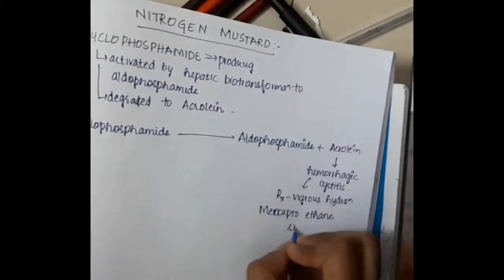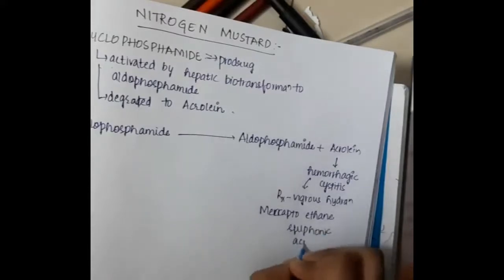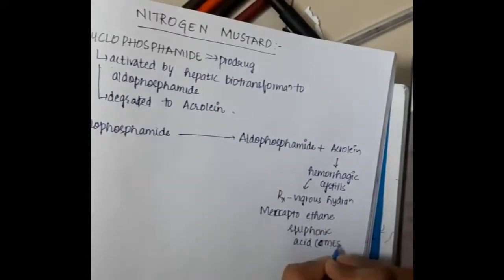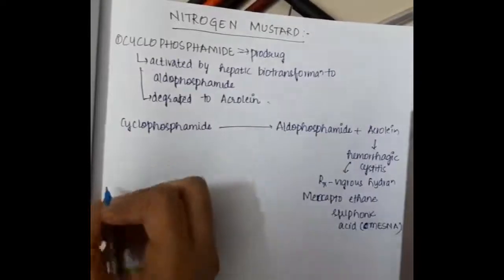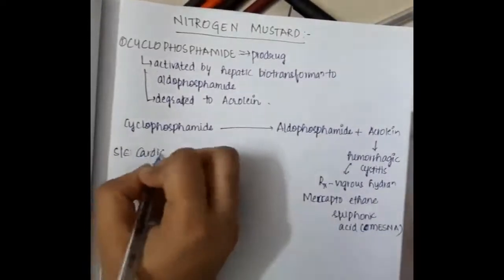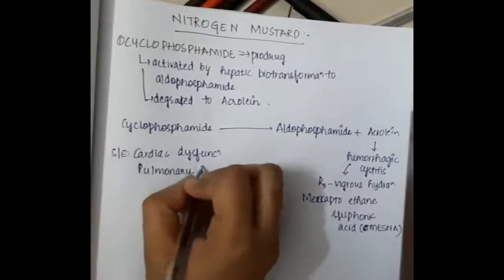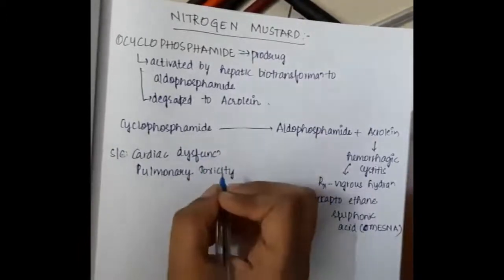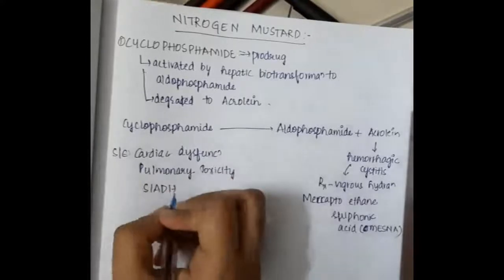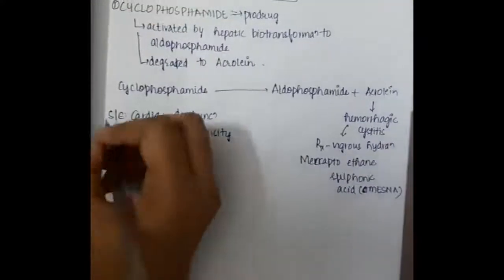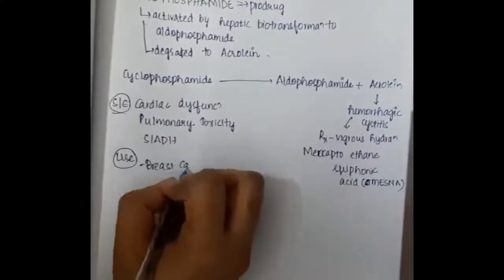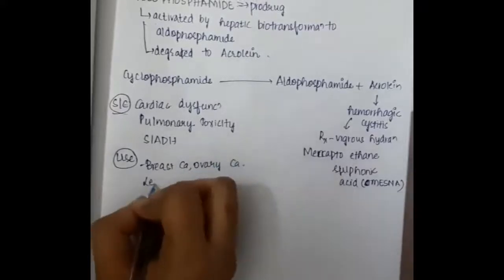The drug mercaptoethane sulfonic acid, or Mesna, can also be used in the treatment of hemorrhagic cystitis. Side effects of cyclophosphamide include cardiac dysfunction, pulmonary toxicity, and SIADH.